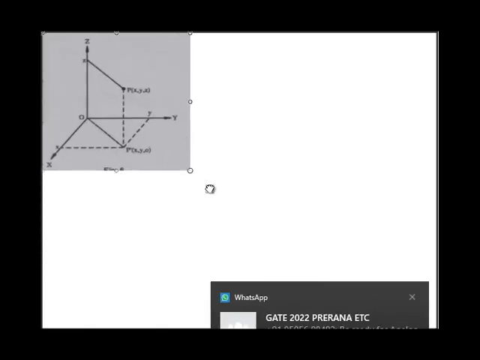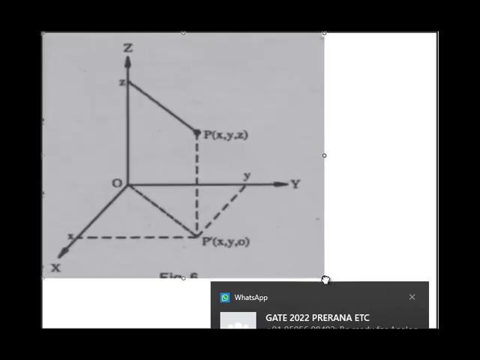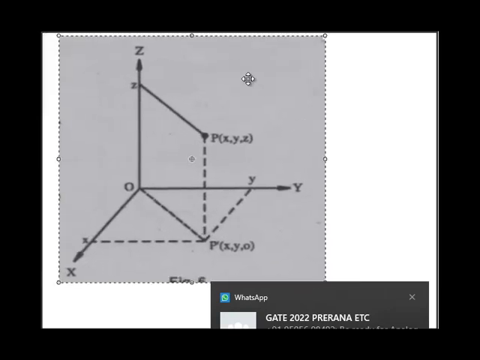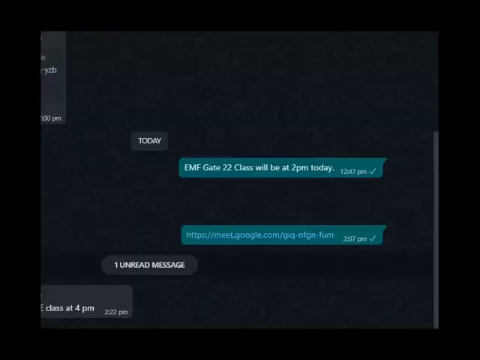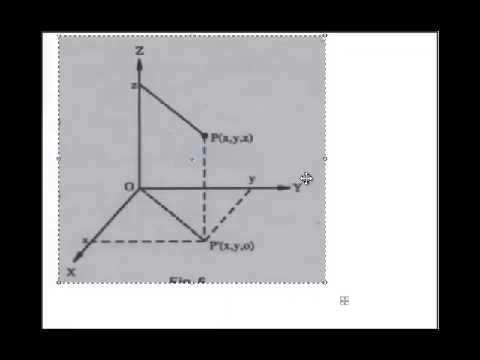So consider this figure. It shows you three axes, x, y and z. All the three axes are at 90 degrees.